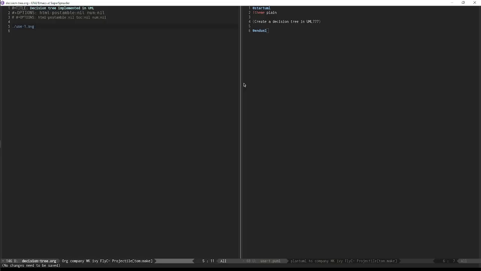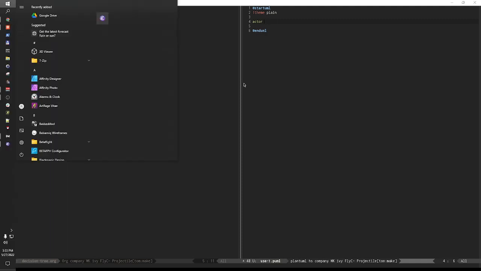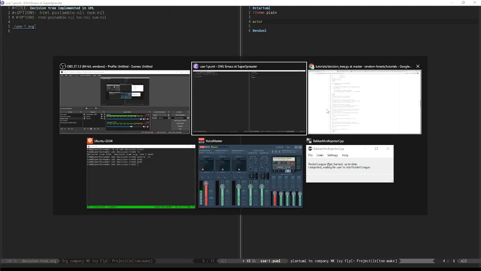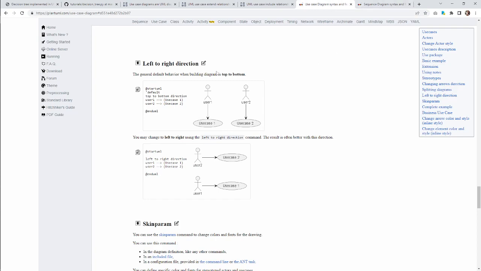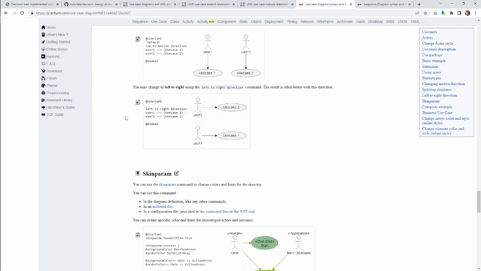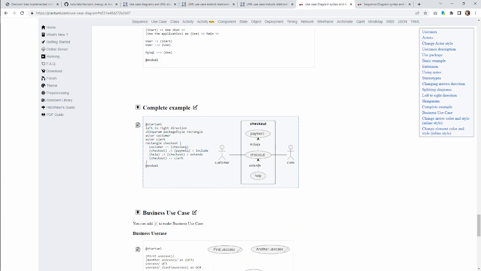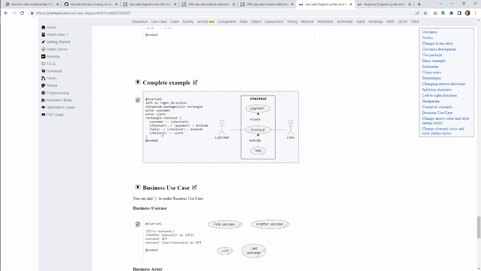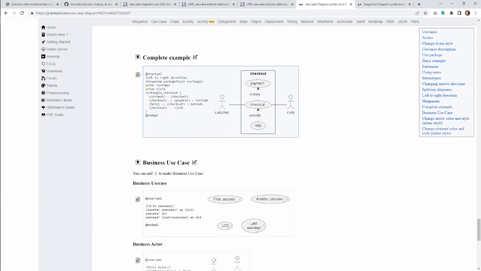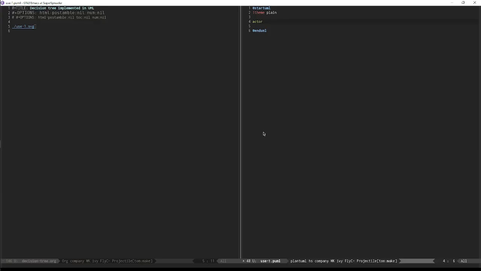I already have a use case diagram set up here. So we're going to have an actor. I'm using PlantUML. I don't have all of this memorized, but we can always come in here, and the problem is there's different ways to do things. I'm going to try not to look at any of my old code because some of it is for work and proprietary. But anyway, we're just going to do it to the best of our ability. Don't worry if you don't know PlantUML. That's not the point of this; the point is the actual UML diagrams.